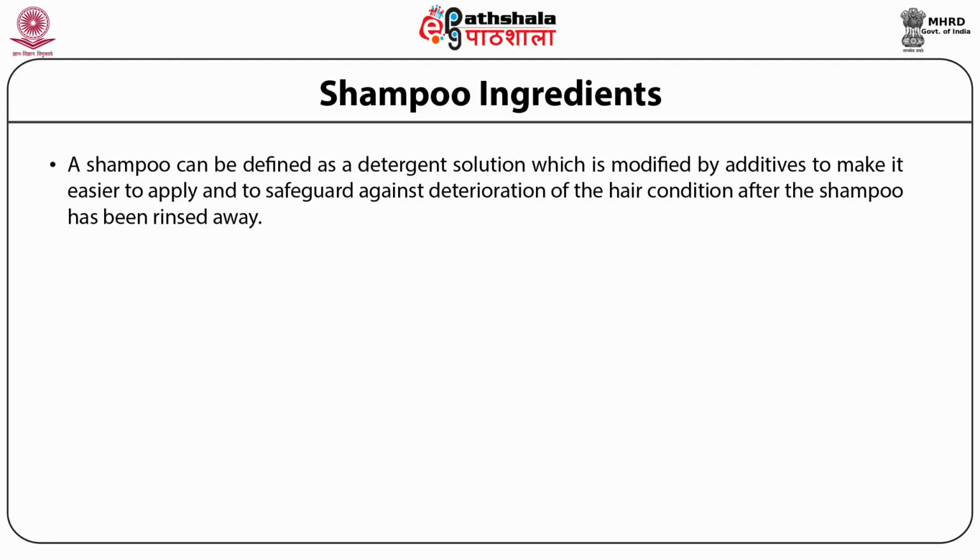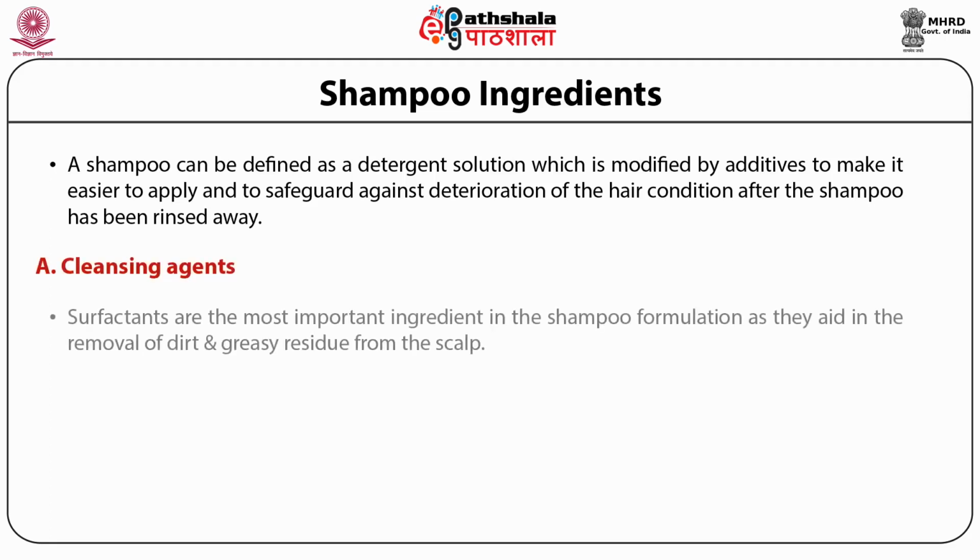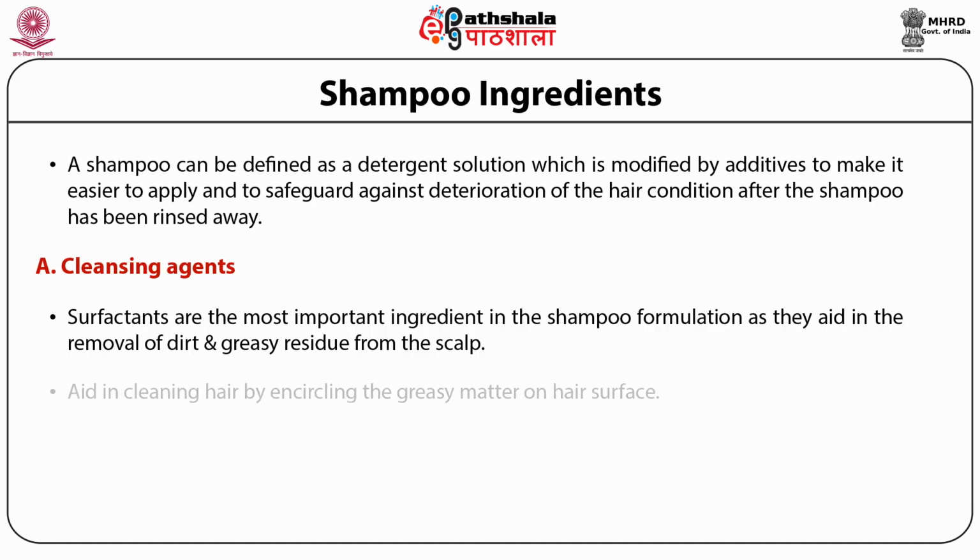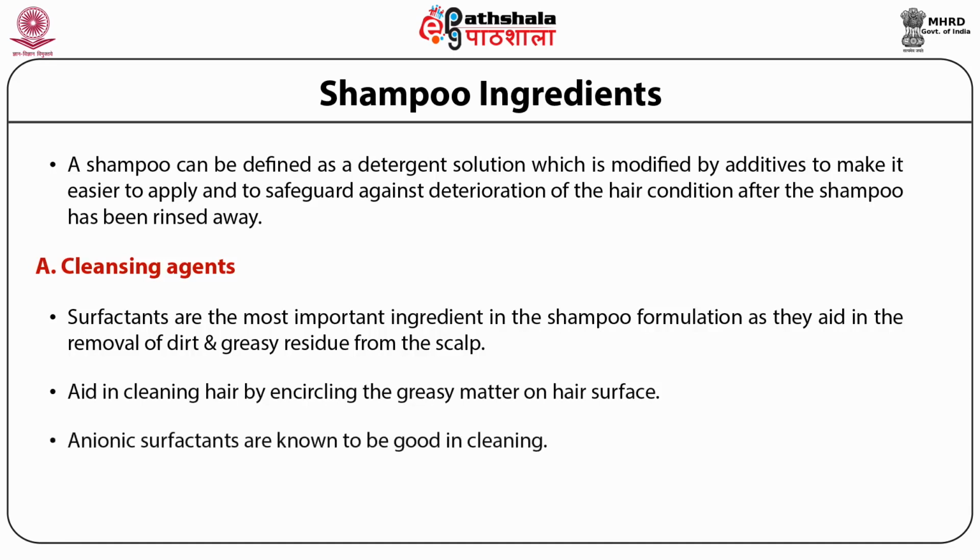The first one is the cleansing agents. Surfactants are the most important ingredient in a shampoo formulation as they aid in the removal of dirt and grease and the greasy residue from the scalp. They also help in cleaning the hair by encircling the greasy matter present on the surface of the hair. Anionic surfactants are known to be good in cleaning. They include various salts of sulfates and sulfonates.